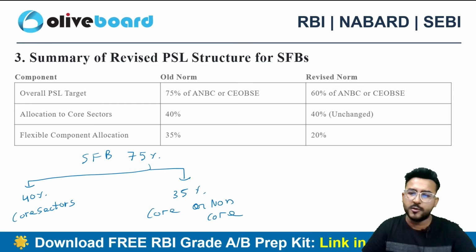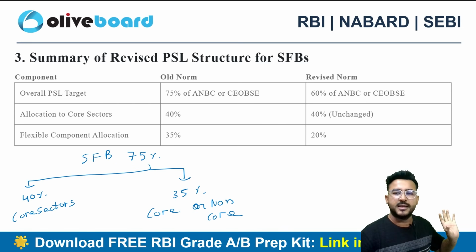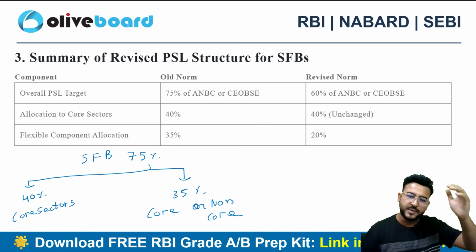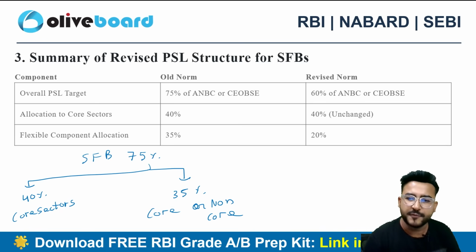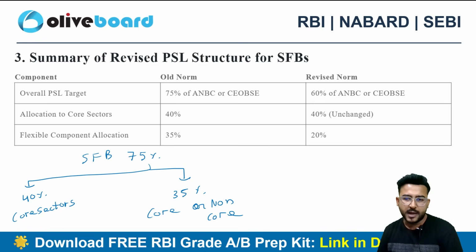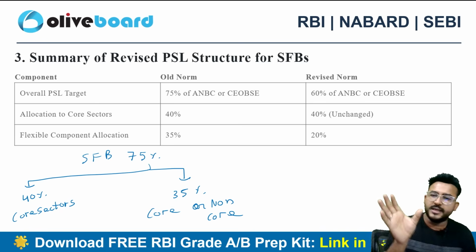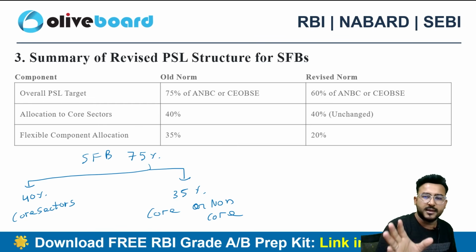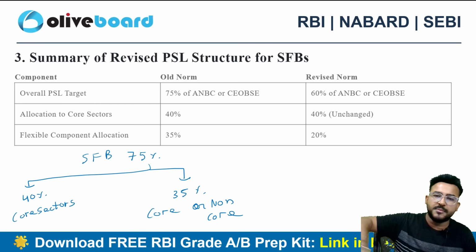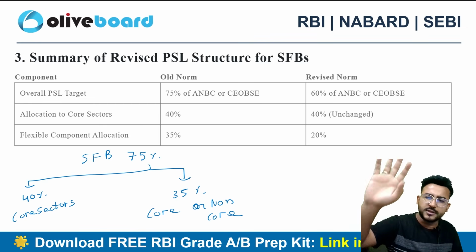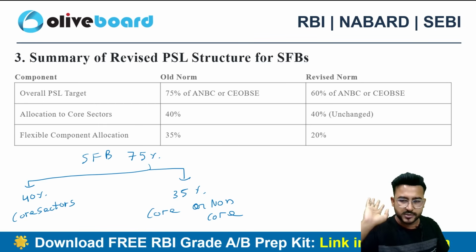Core and non-core both are part of the PSL norms only, like agriculture, like housing, like different categories. Out of the PSL list that we have seen earlier, some are in the core sector and some are in the non-core sector. So the rest of the 35% is the choice of the small finance bank.